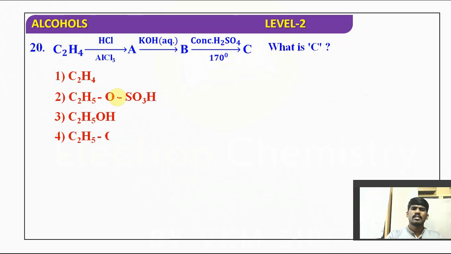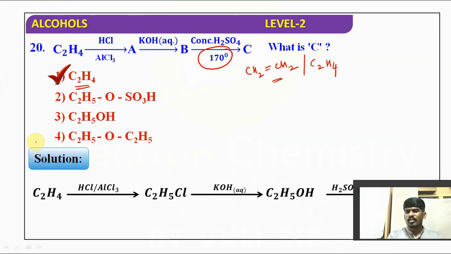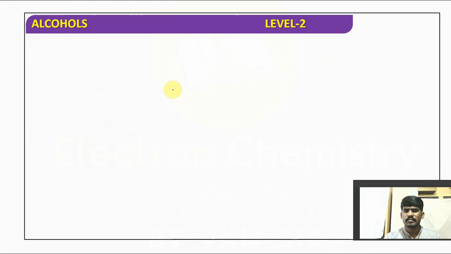Next question, almost similar, but here it is 170 degrees Celsius, CH2 double bond CH2. It will give ethene or ethylene, but not diethyl ether. So this time it is option A, not diethyl ether. Diethyl ether means 140 degrees Celsius should be used.